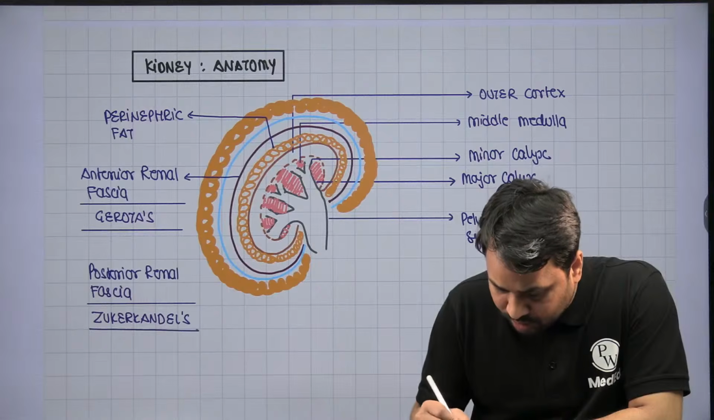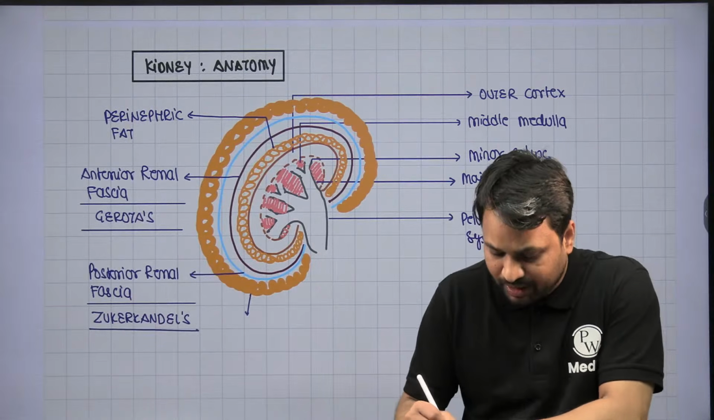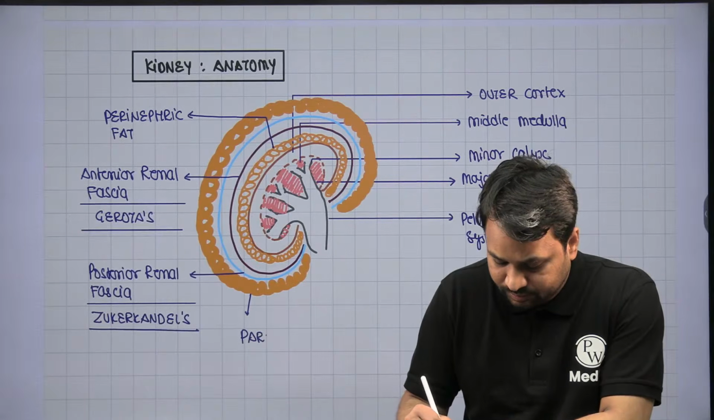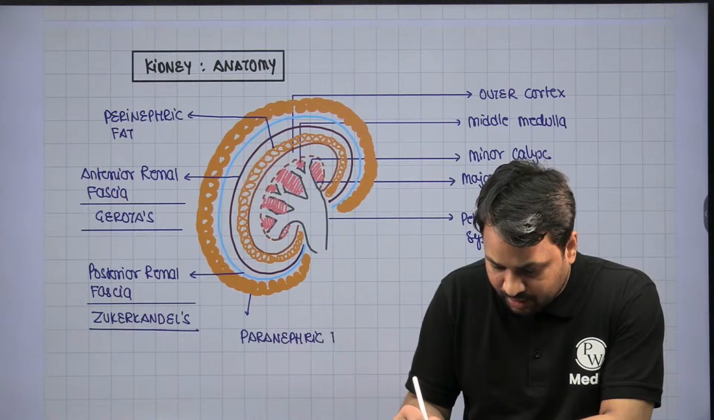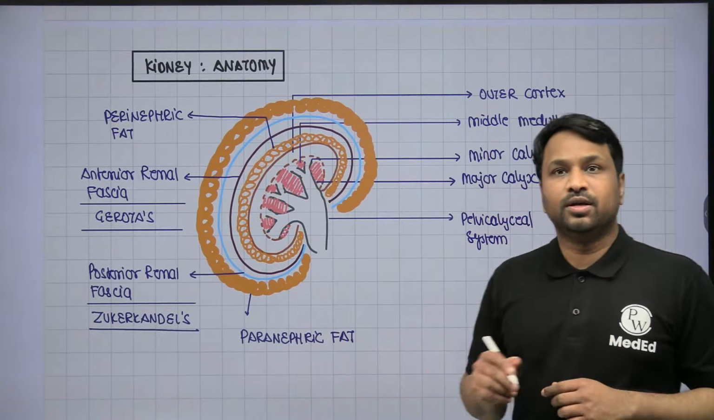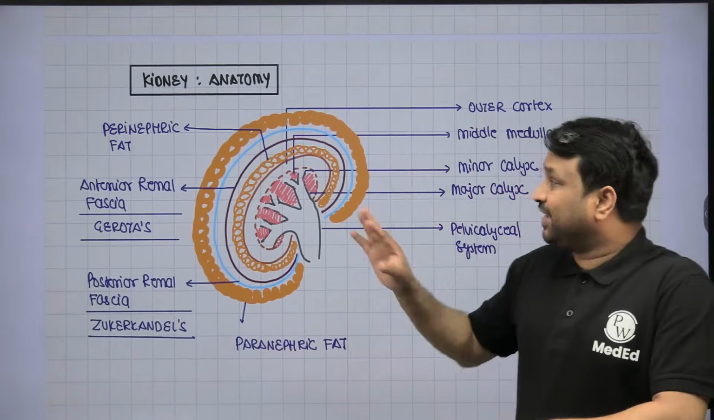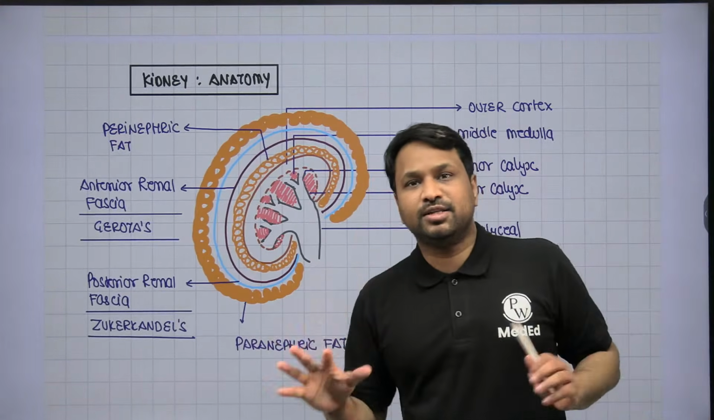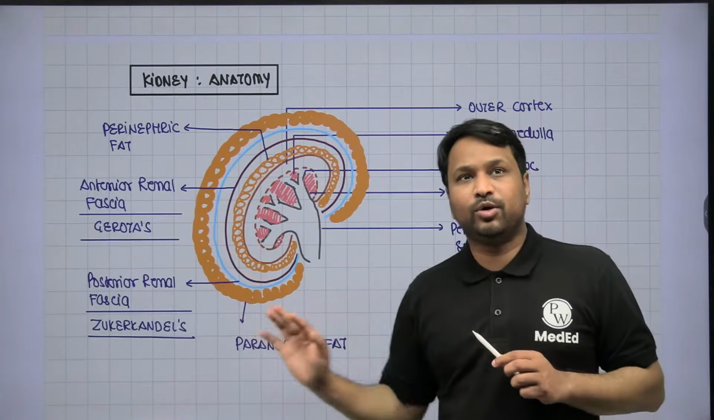This is your Zuckerkandl's fascia. And the last one that you have is your paranephric fat. This is what we call the paranephric pad of fat, right? Now, this is very important because every single time you write an answer, they would want you to give the basic objective of the kidney, of how it looks, what it looks like and all.